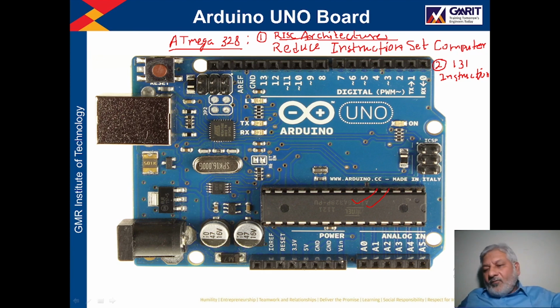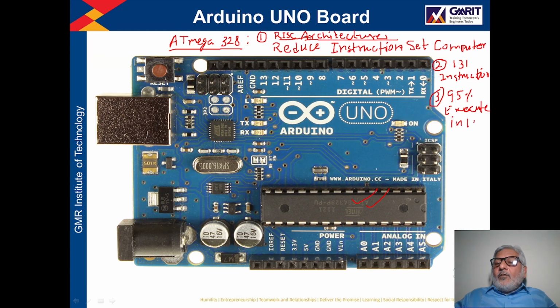Now out of these 131 instructions, 95% of instructions execute in one clock cycle.